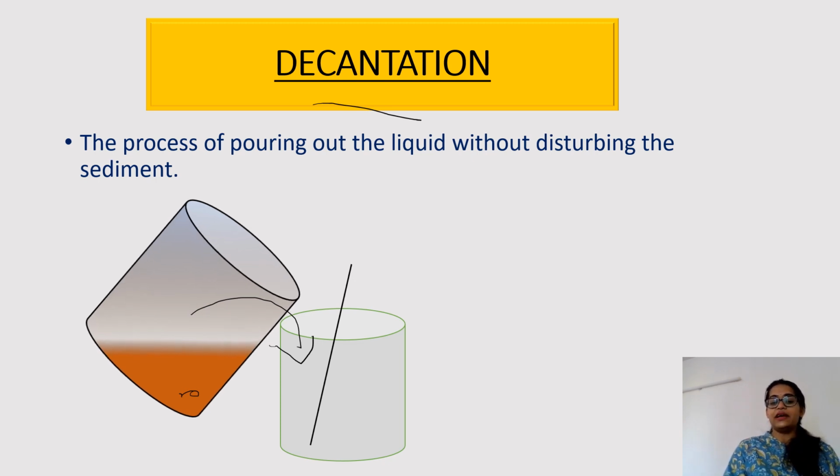And we get clear liquid here. We get clear water, or you can say clear liquid which is present at the top of the beaker. We get clear liquid, and this process is decantation. Next process we'll understand,